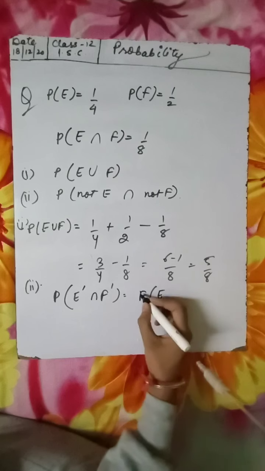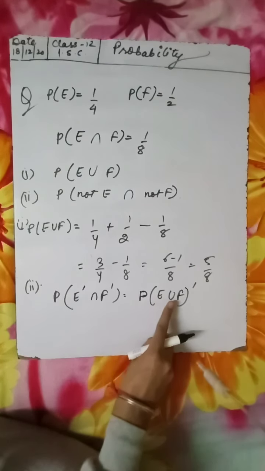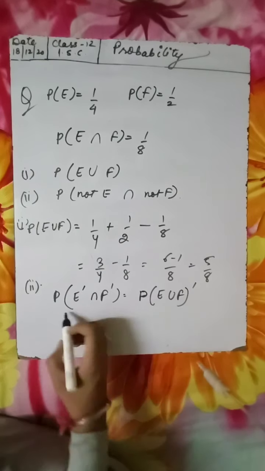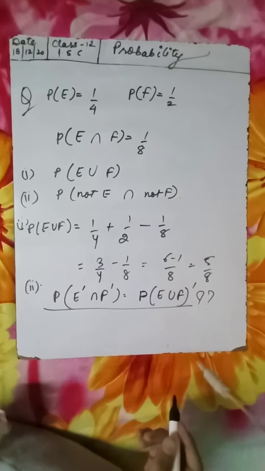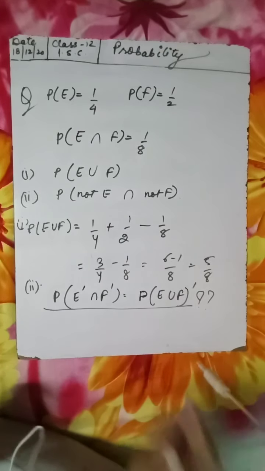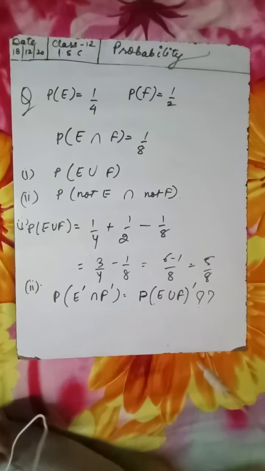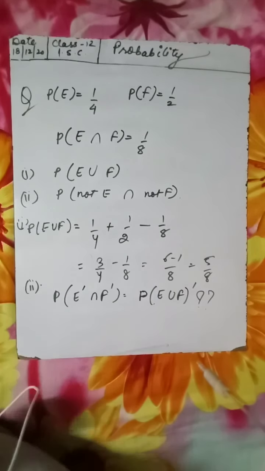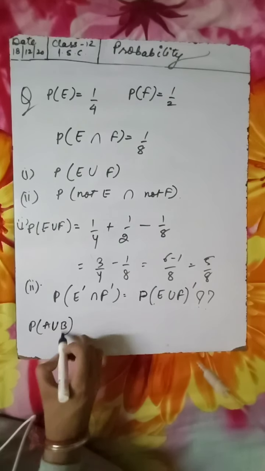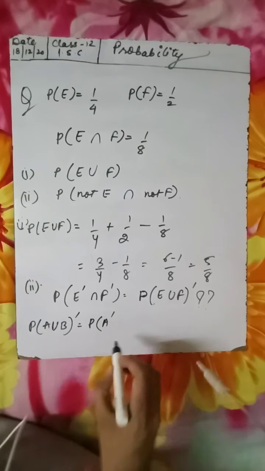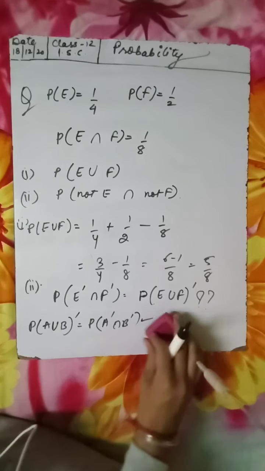Can this be written as probability of E union F the whole complement? Can you tell me which theorem or law I have used here? If your answer is De Morgan's theorem or De Morgan's law, then you are correct. Because what does that say? A union B the whole complement can be written as A complement intersection B complement, and this can be easily verified by Venn diagram.